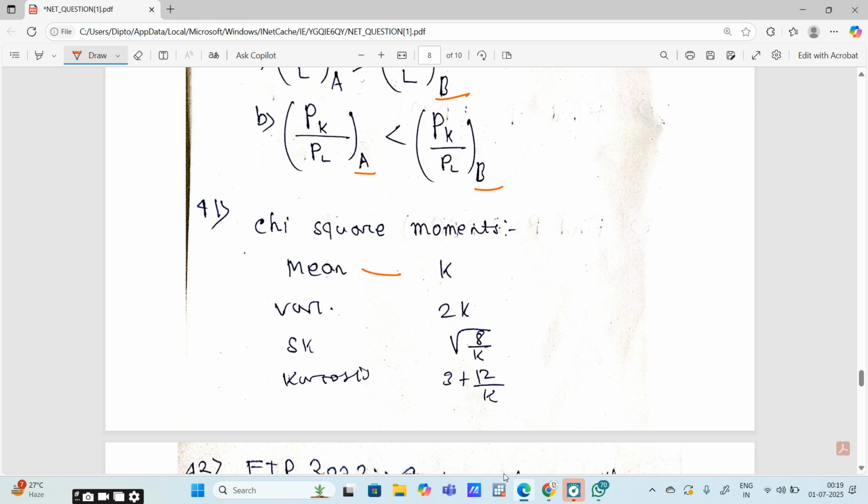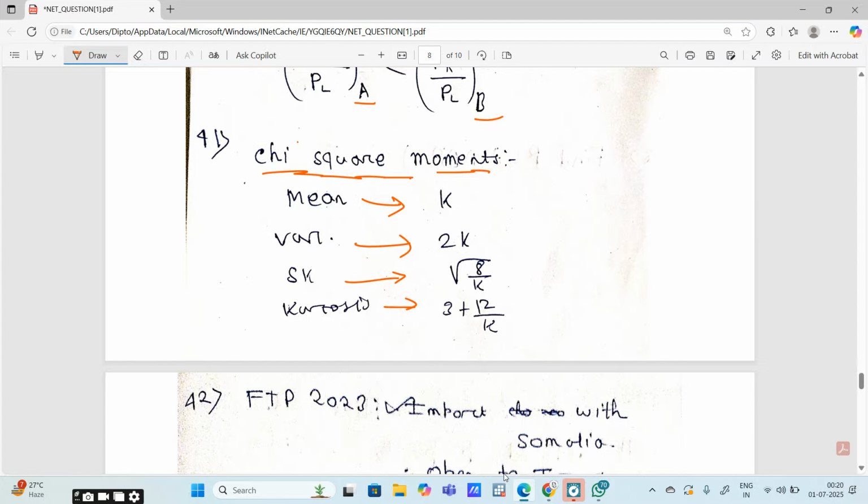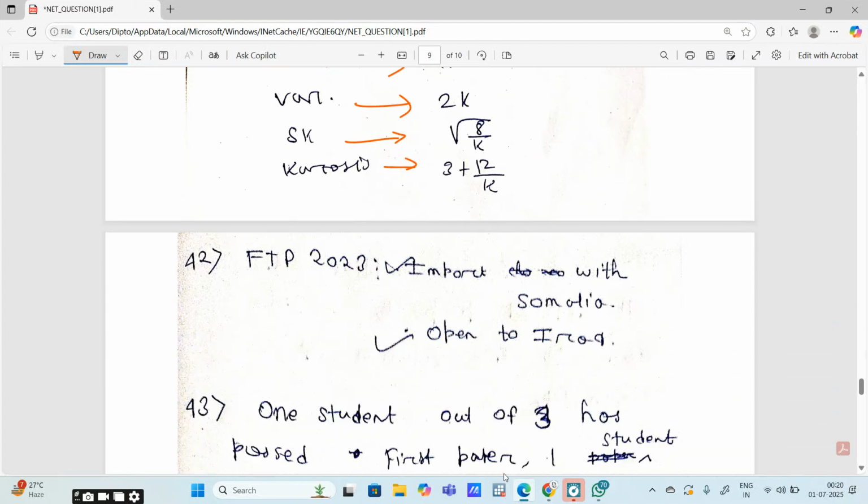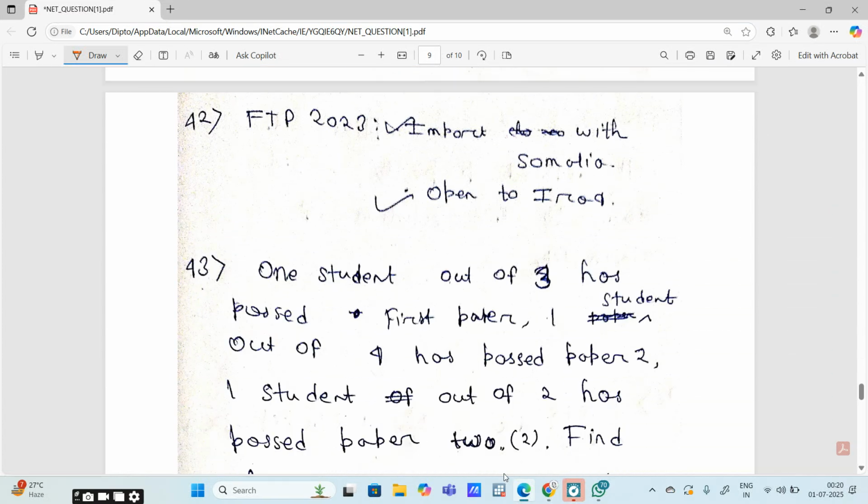Chi-square moments. I am not sure whether this question came in the exam, but as far as I can remember, there was a question about chi-square. So if it came, then this will be the answer. Mean will be k, variance will be 2k.